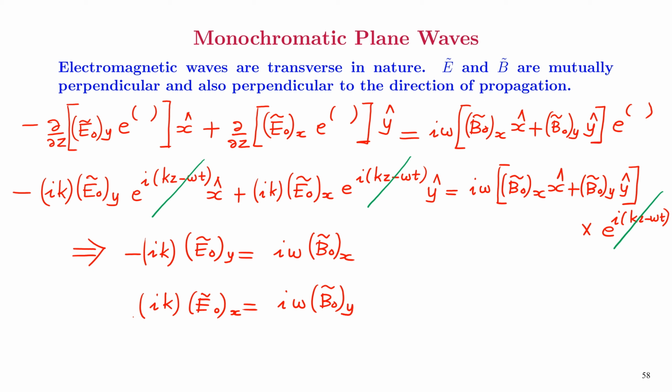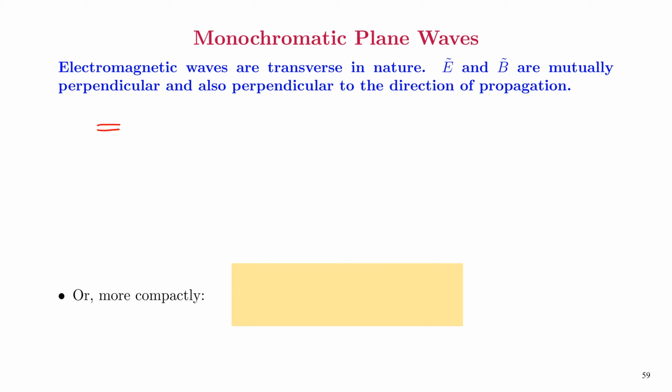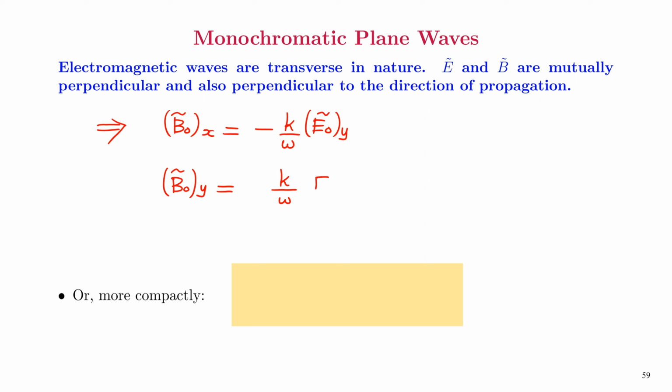That is, we have equated the x and y components. In this equation, we can cancel i's on both sides to arrive at the equation B0x equal to negative of k over omega E0y, and then B0y equal to k over omega E0x.